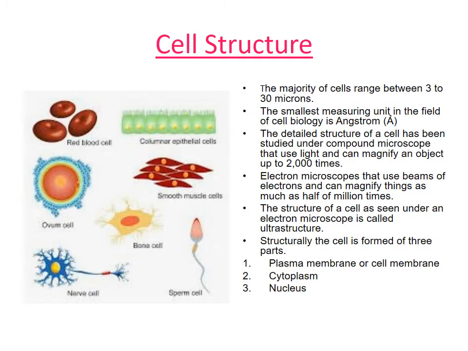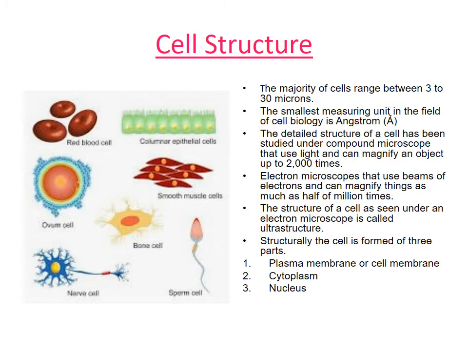Structurally, the cell is formed of three main parts. Outermost is known as the plasma membrane or cell membrane. Inside, it is filled with a fluid-like structure known as the cytoplasm, and the inherent characteristics we saw yesterday are present inside it.